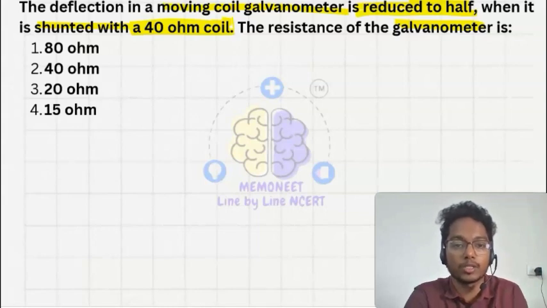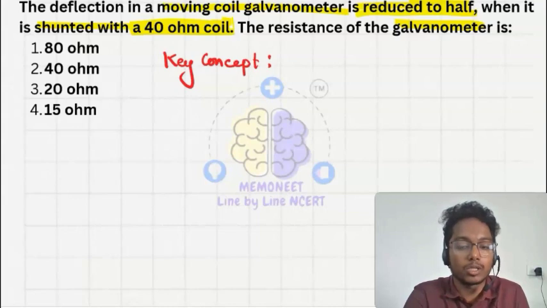Let's see the key concept. In this question we are changing the galvanometer to an ammeter. Deflection means change in the value of the current.